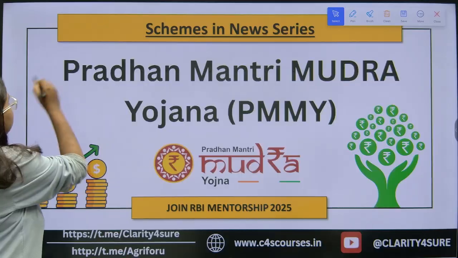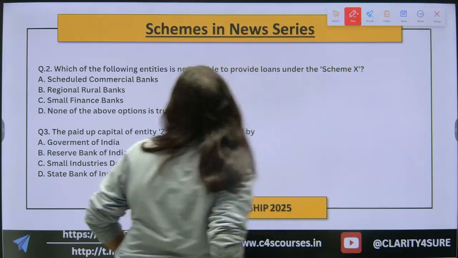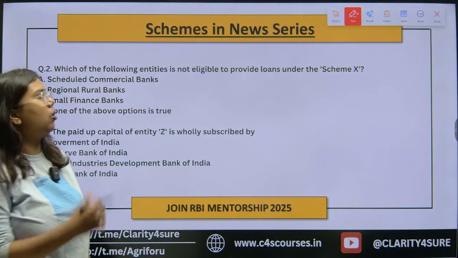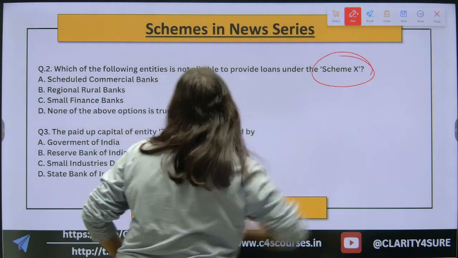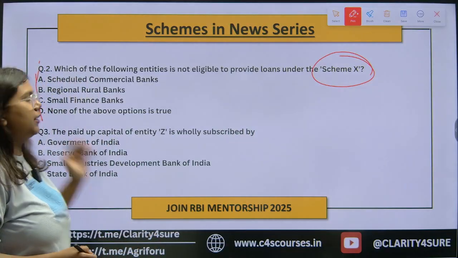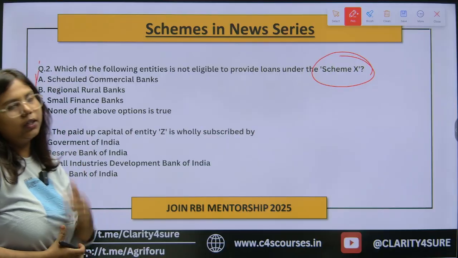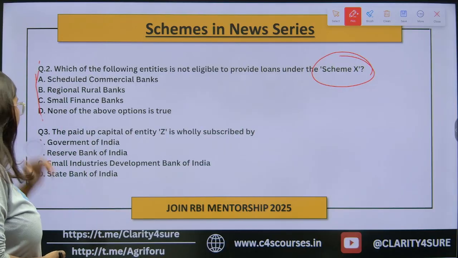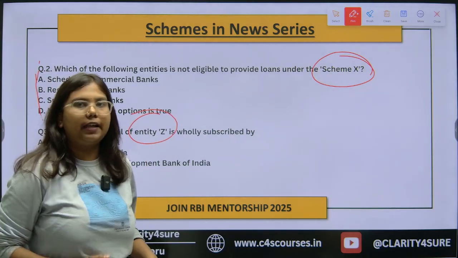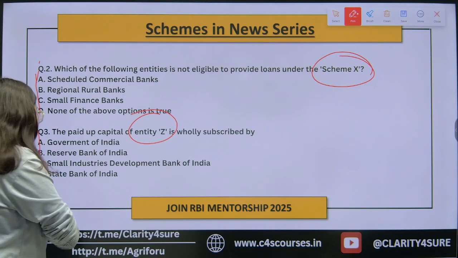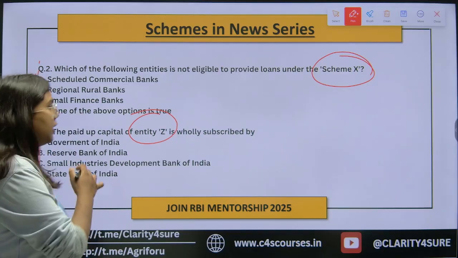Moving forward with question number 2. Here question number 2 is, which of the following entities is not eligible to provide loans under the scheme X which we dealt with? We are having the options of scheduled commercial bank, the RRB, the small finance bank and none of the above. The question number 3 is, the paid up capital of entity Z is wholly subscribed by which of the following? We are having the options of Government of India, Reserve Bank of India, SIDBI and the State Bank of India.